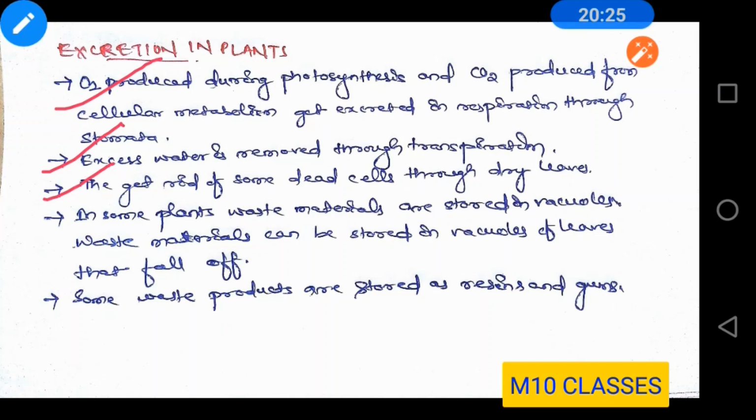Next, some plant waste materials are stored in the vacuoles. You know that plant cells have large vacuoles. They may also store the waste materials, and the waste material can be stored in the vacuoles of the leaves that fall off. Some waste products are stored as resins and gums. So these are the different ways through which plants excrete materials.